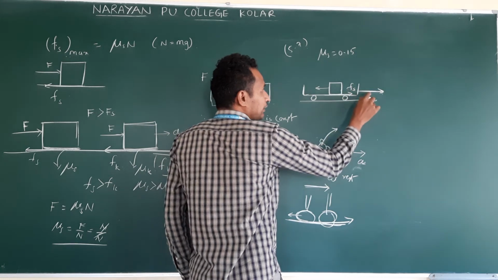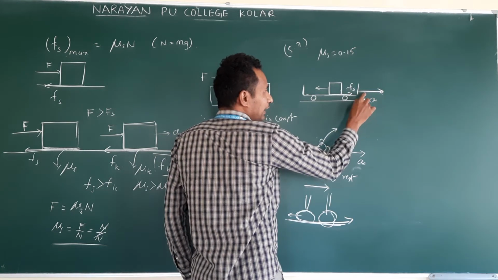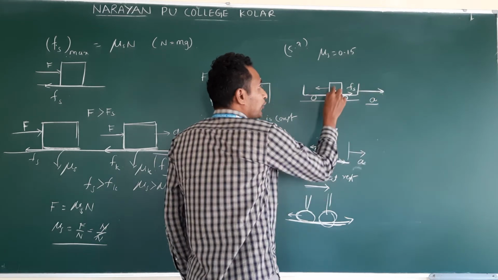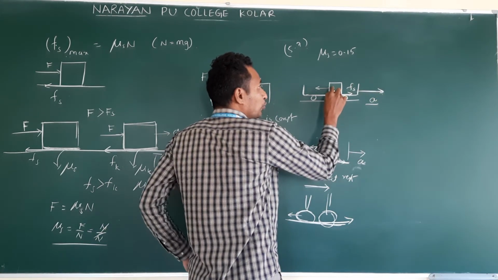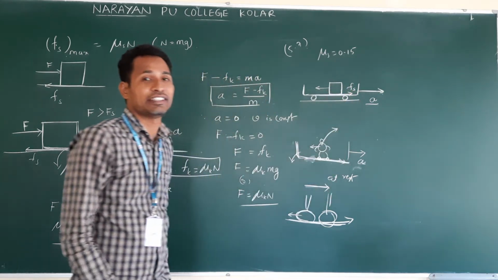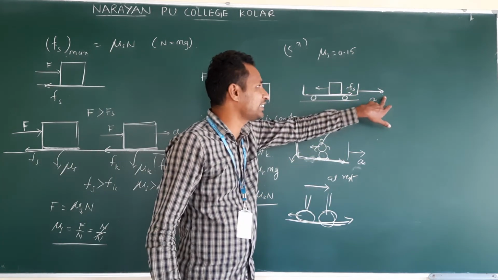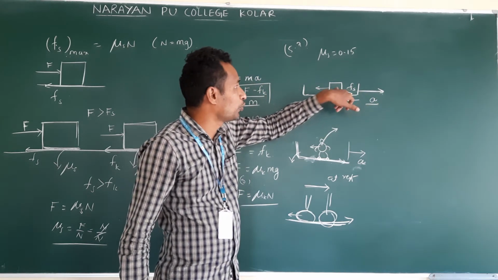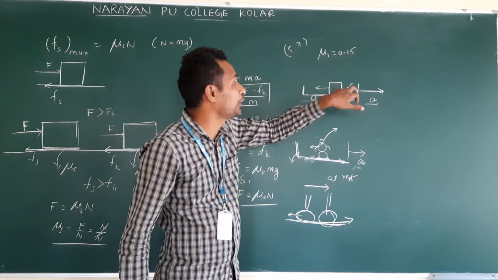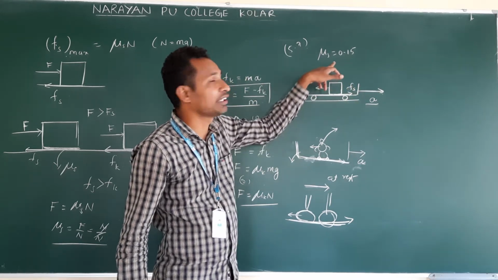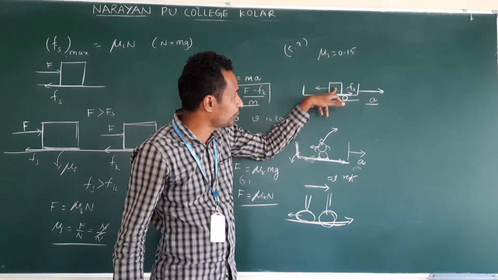The train engine accelerated the wagon, but for the box, who is accelerating it? Frictional force is accelerating the box, because the train engine is not directly applying force on the box. Friction is acting. So friction accelerates the box which we placed there.